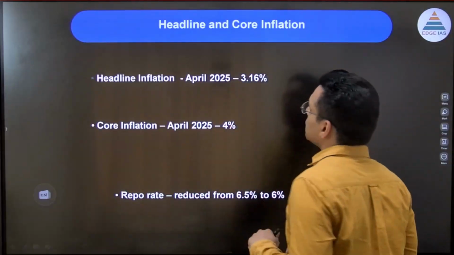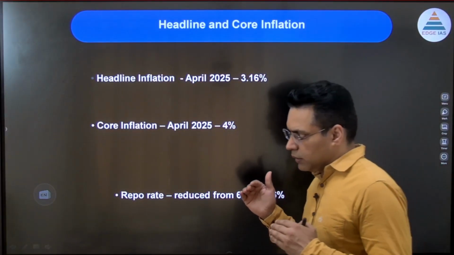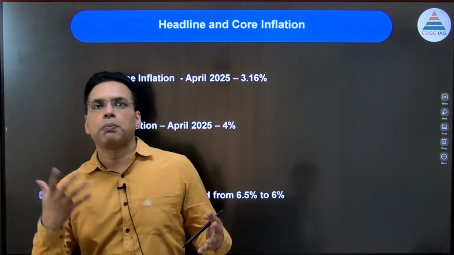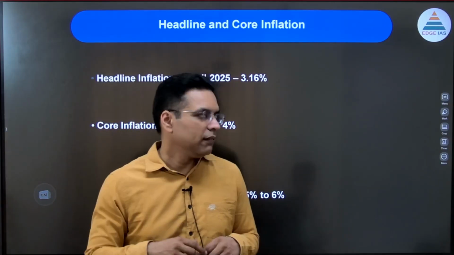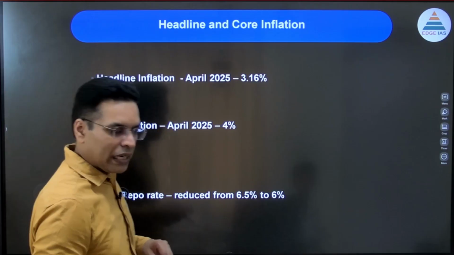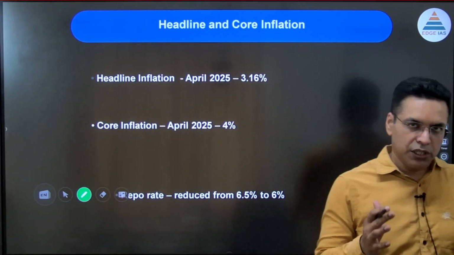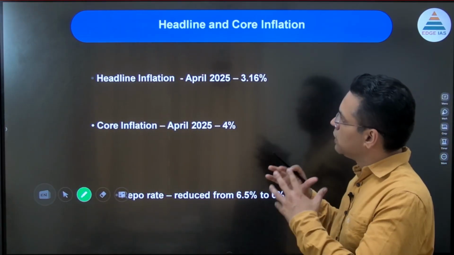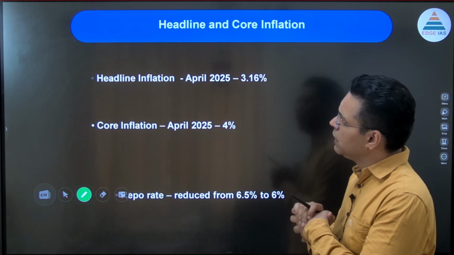So when we try to understand the idea of inflation, it is about price rise in the economy at the aggregate level. The article of the Indian Express mainly talks about core inflation, and we have to understand how it is being addressed.